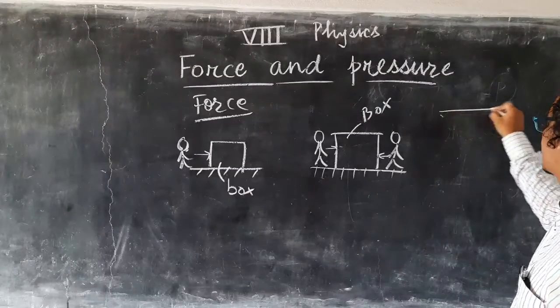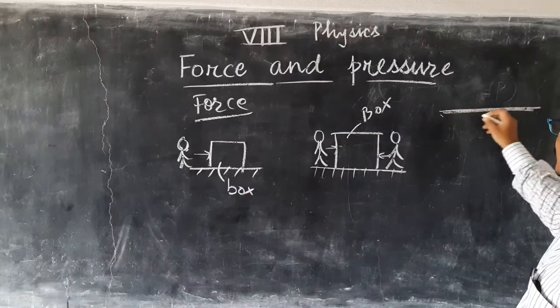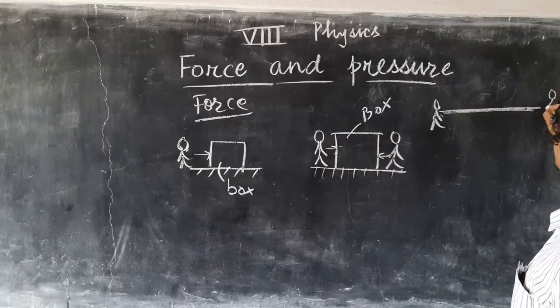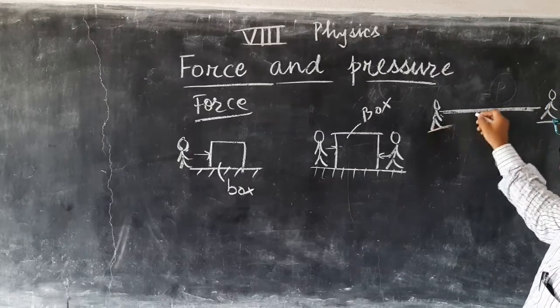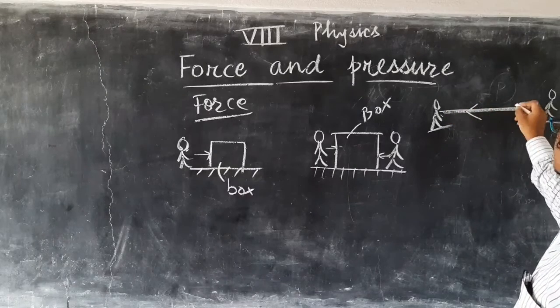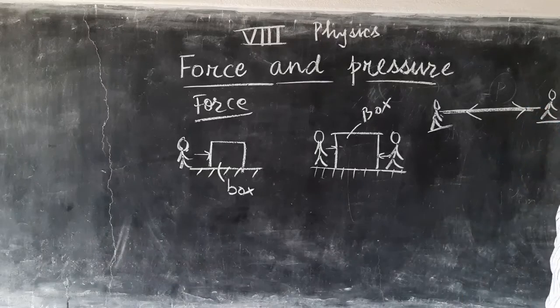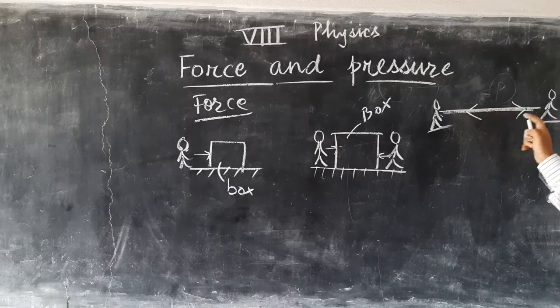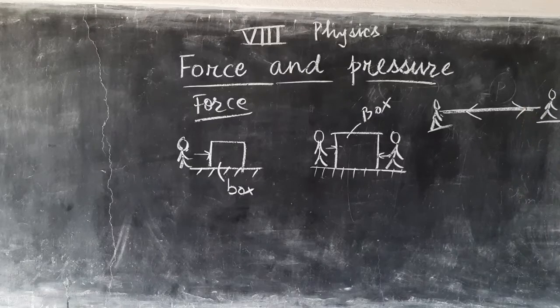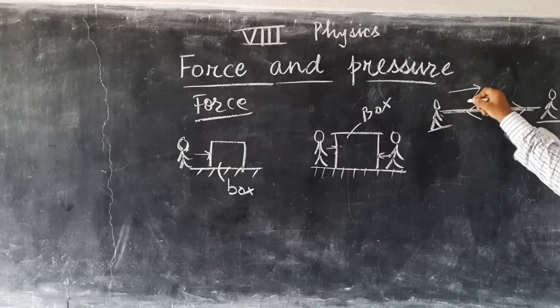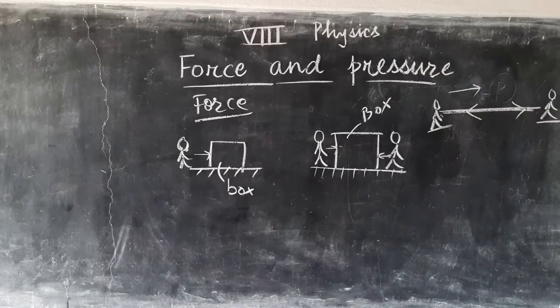You have played a rope game in which students pull from both sides, right? This person will pull in this direction and this person will pull in this direction. So what will happen? Nothing will happen. If one more person joins this side, then what you will observe? You will observe that this person is also moved towards this side along the rope.